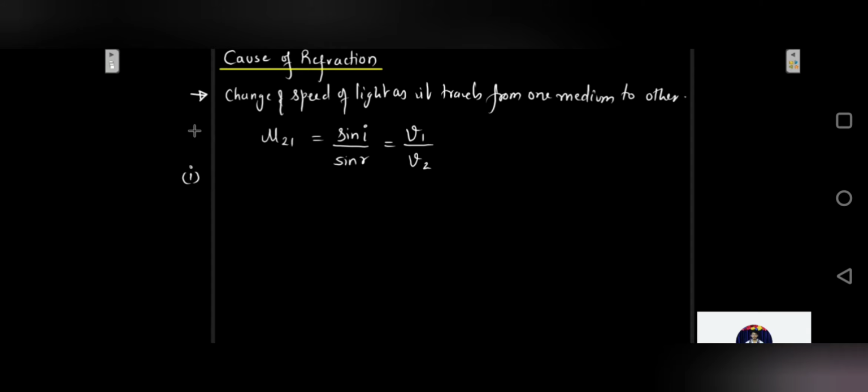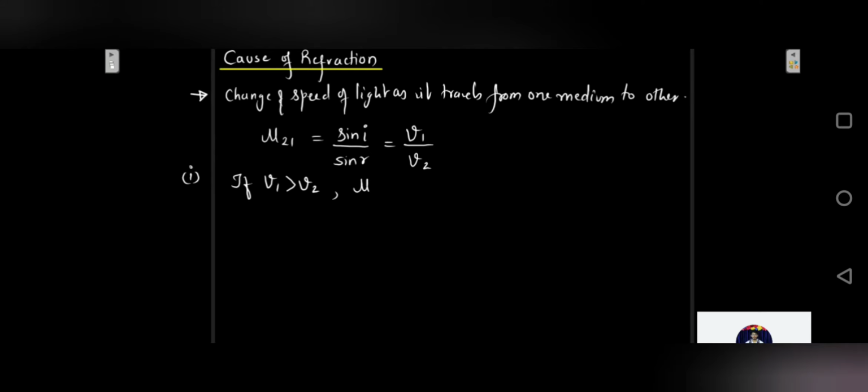The first result you can see from here is that if V1 is greater than V2, that is speed of light in the first medium is greater than the speed of light in the second medium, then clearly this ratio V1 upon V2 is going to be greater than 1.